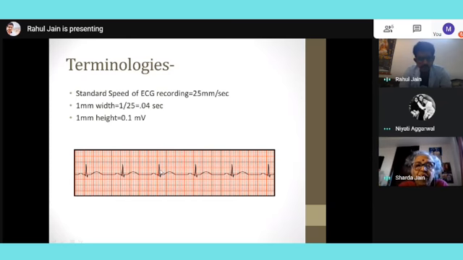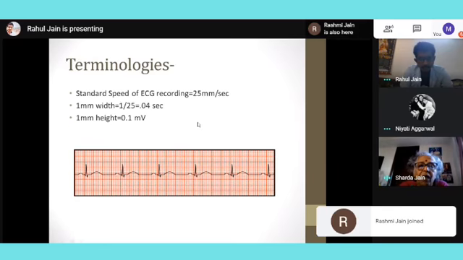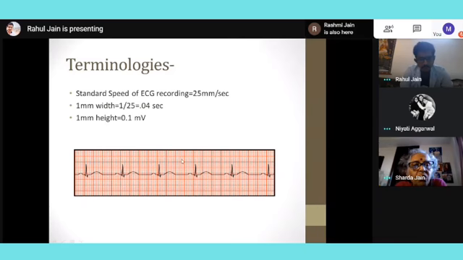Ma'am, please show me the 5 boxes that make 1 second, show with the arrow. Yes ma'am, 1, 2, 3, 4, 5, that's 1 second. These are 5 big boxes, and inside these 5 big boxes I can see there are small boxes also.